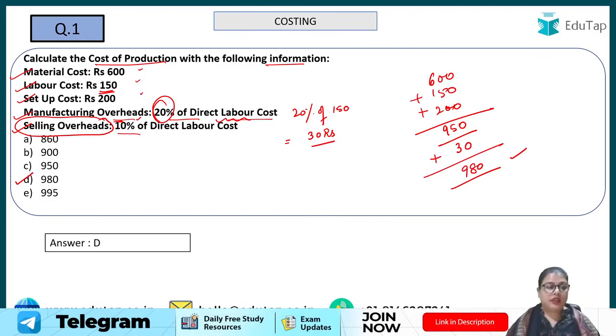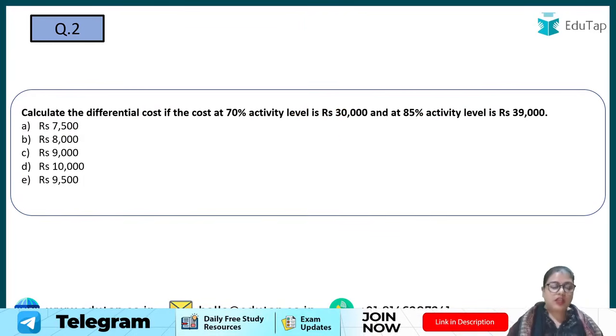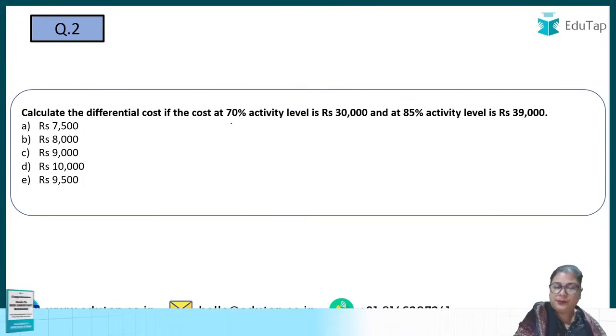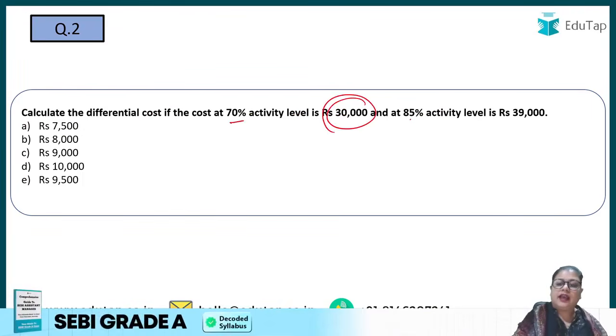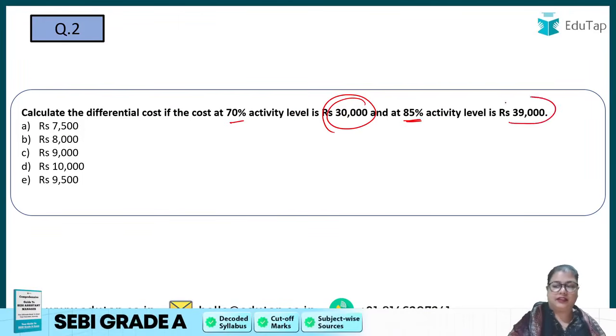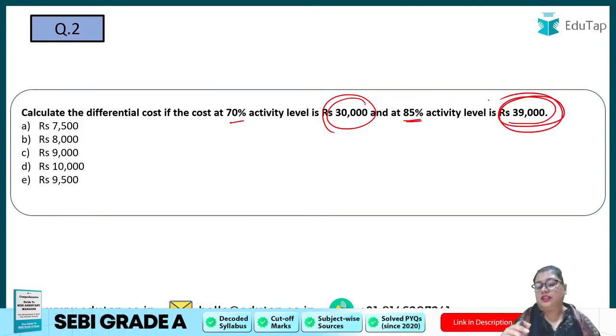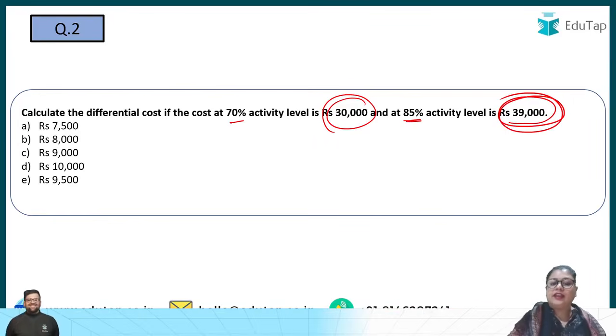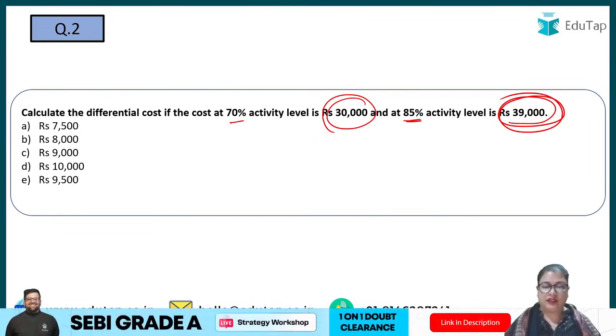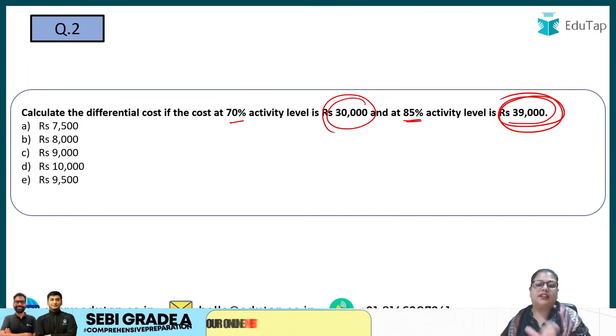Okay. Now, moving on to question number 2, you have to calculate the differential cost if the cost at 70% activity is 30,000 and at 85% activity is 39,000. Now, most of the students can get confused. They will try to find 70% of 30,000. But no. We have to find out the differential cost. That is the difference between two activity levels.